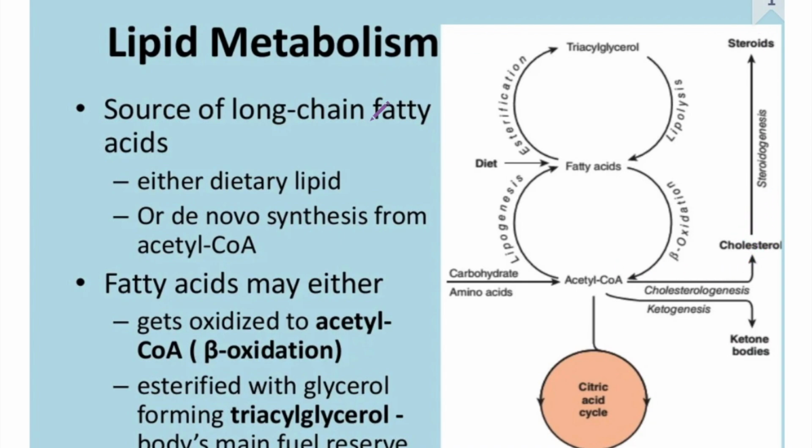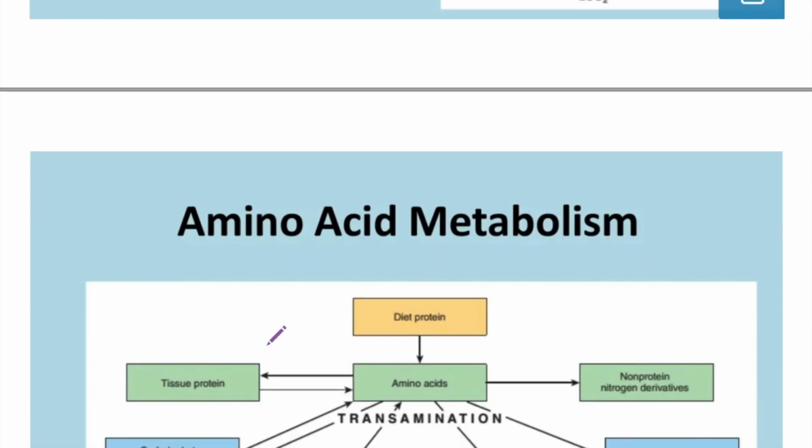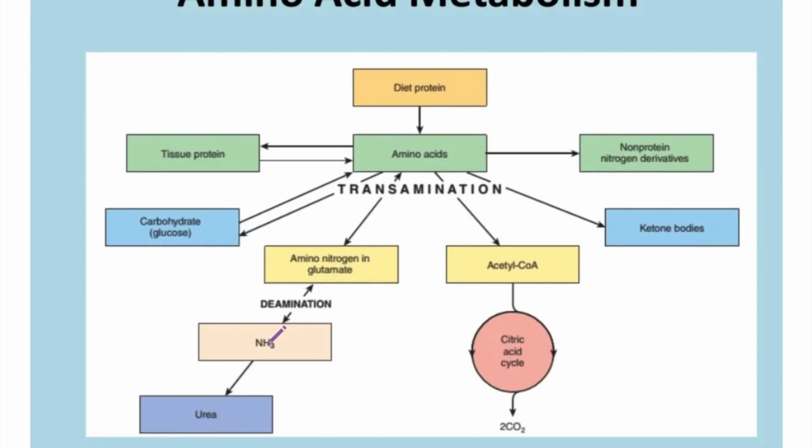So the source of long chain fatty acid is either dietary lipid or de novo synthesis from acetyl-CoA. And fatty acid may either get oxidized to acetyl-CoA through beta oxidation, or esterified with glycerol forming triacylglycerol, the body's main fuel reserve. Okay, so let's check the amino acid metabolism.